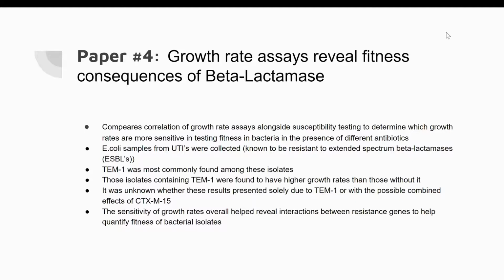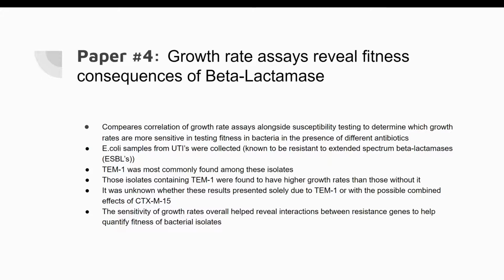Hi, I'm Marciana, and I'm going to be speaking about paper 4, which is growth rate assays reveal fitness consequences of beta-lactamase. So this paper uses the dilemma of antibiotic resistance to study fitness, where they're using the correlation of growth rate assays alongside susceptibility testing to determine which growth rates are more sensitive in testing fitness in bacteria in the presence of different antibiotics. To do so, they started with the collection of patient isolates, which consisted primarily of E. coli from urinary tract infections, which were resistant to extended spectrum beta-lactamases, which are ESBLs.